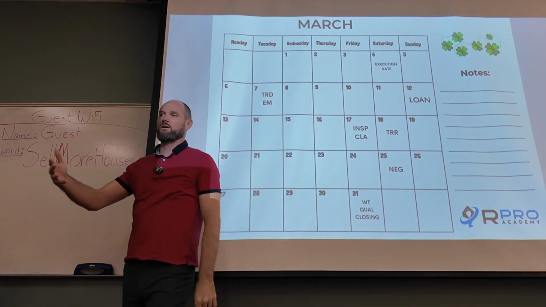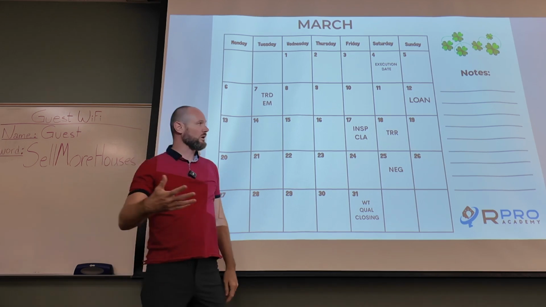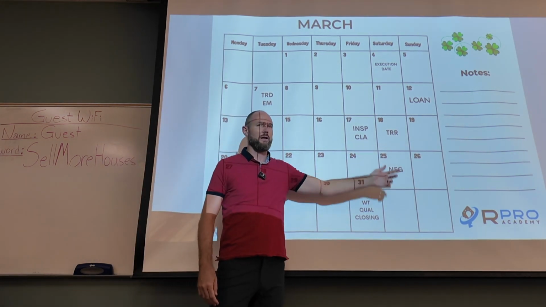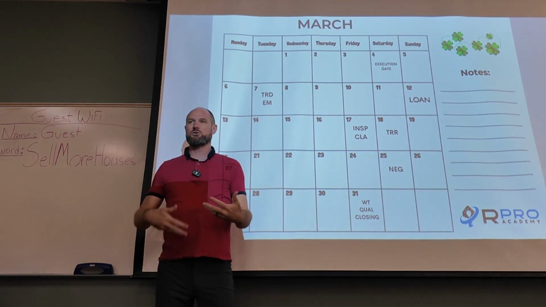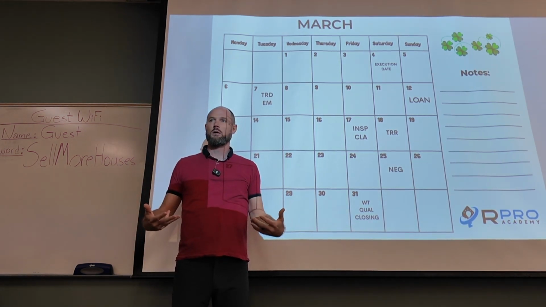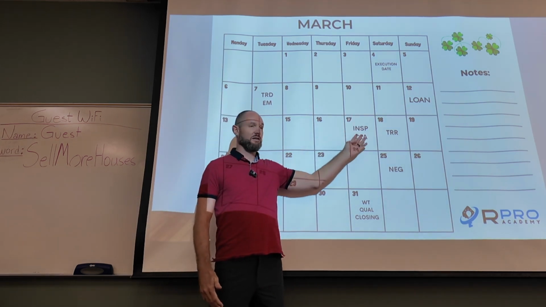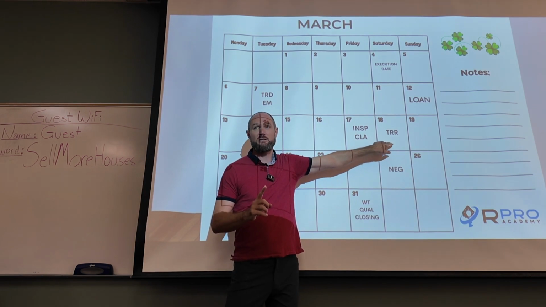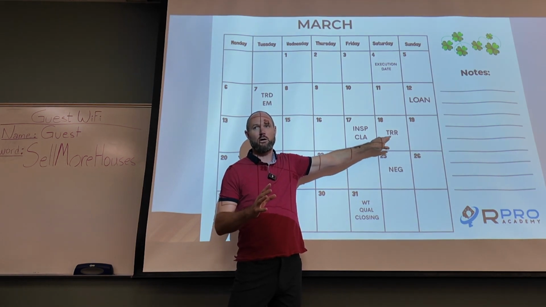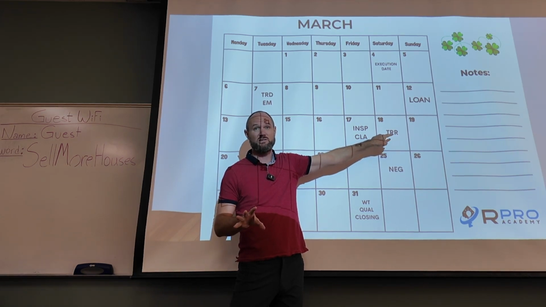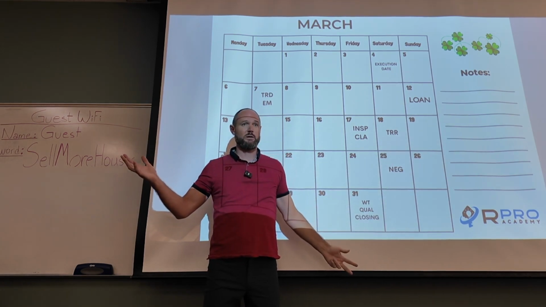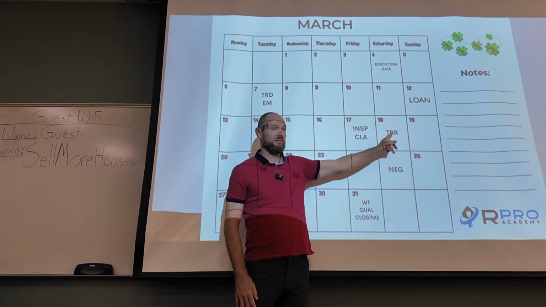Now, once we've got to the end of our inspection period, assume that we're not going to terminate the contract. We're going to submit a TRR. Even if you are going to terminate, when do we have to make that decision to terminate or submit a TRR? 24 hours. Within 24 hours after the end of the inspection period, so that's going to be the 18th. Now, I put in there that that's our date to make that decision to submit a TRR or terminate the contract, but also to submit a copy of all written inspection reports to the seller, because that has to be done regardless of whether you're going to terminate or request repairs. We have to do that by this date.